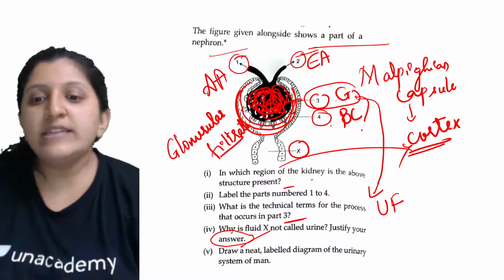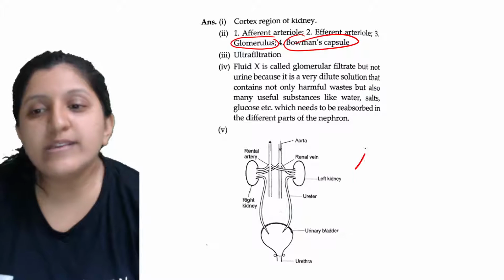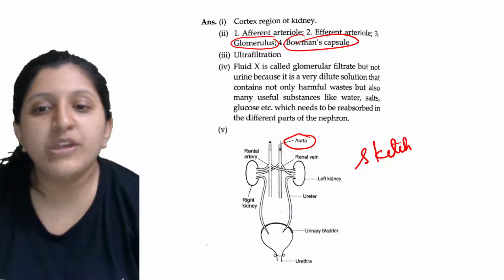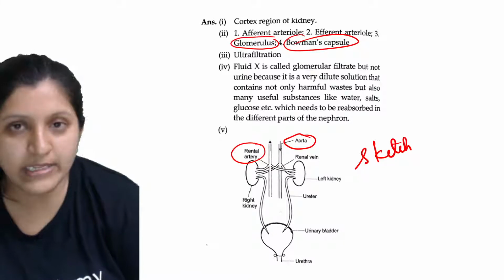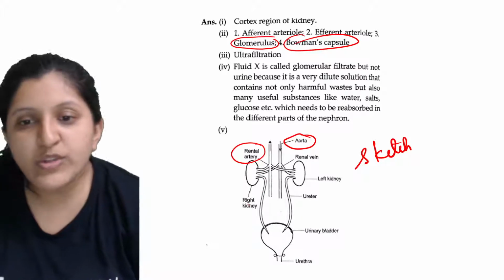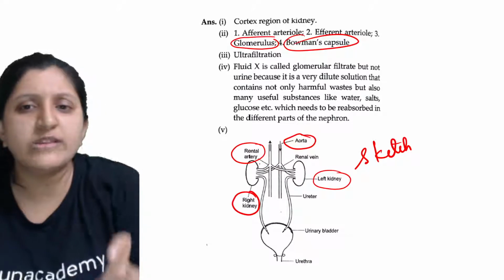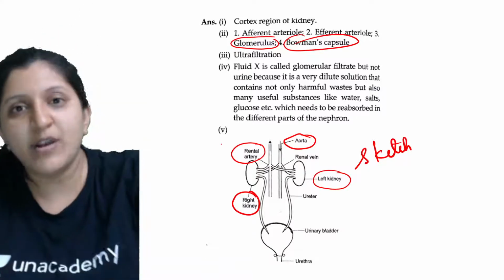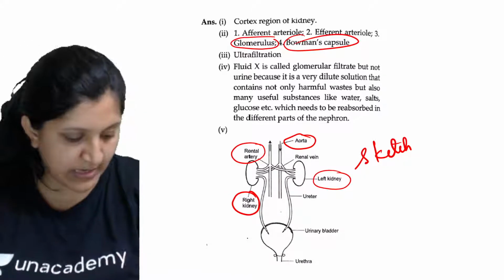Now draw a neat labelled diagram of the urinary system of a man. You can draw this sketch. Mention the aorta, then the renal artery. The renal artery divides, and there is formation of the renal vein. Then show the kidneys. This one is the left kidney, and you need to show the right kidney slightly lower, because the upper organs like the liver push it down. So show the right kidney a little lower.